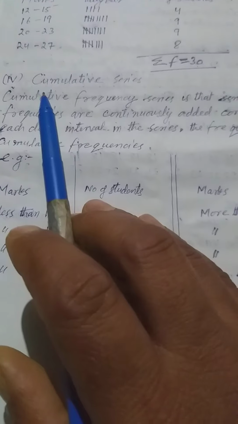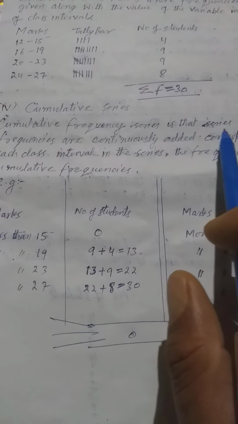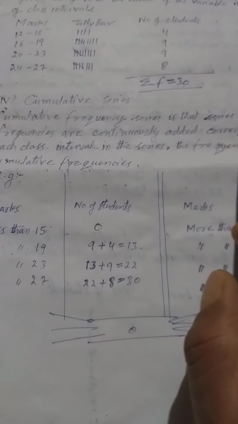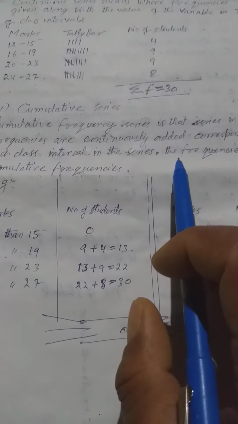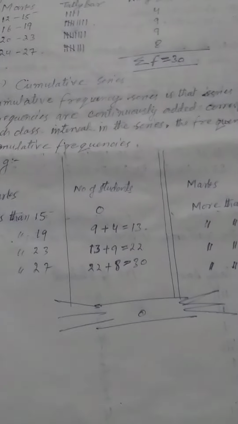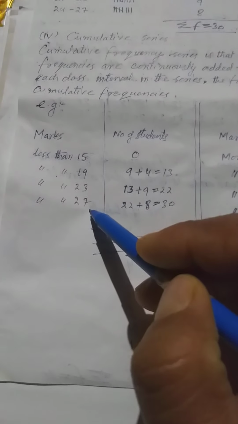Now we explain the data in cumulative frequency series. A cumulative frequency series is that series in which frequencies are continuously added corresponding to each class interval in the series. The frequencies then become cumulative frequencies. For example, marks less than 15. This is the upper limit of the class interval. For example, 15, 19, 23 and 27.